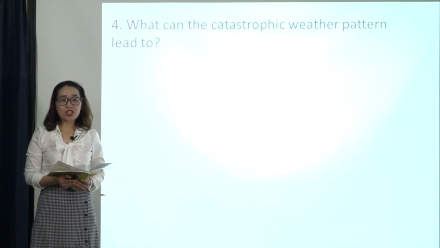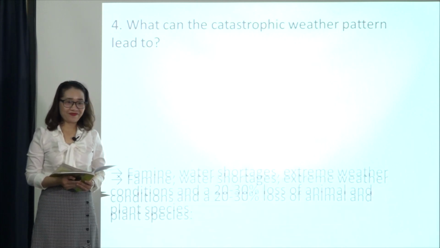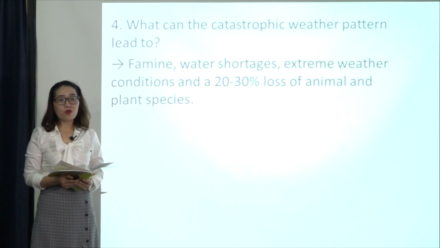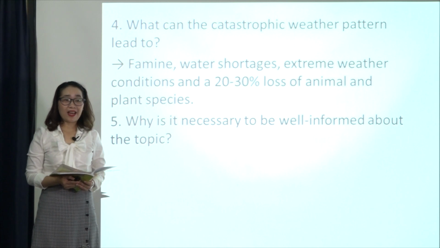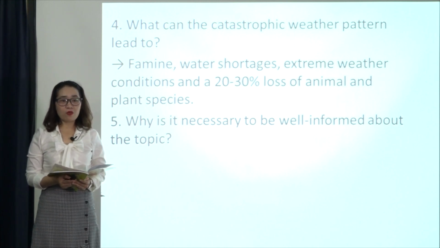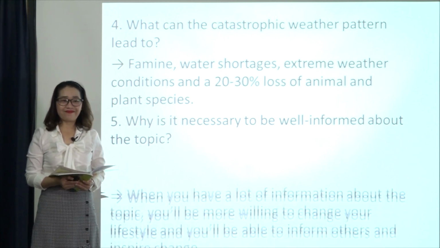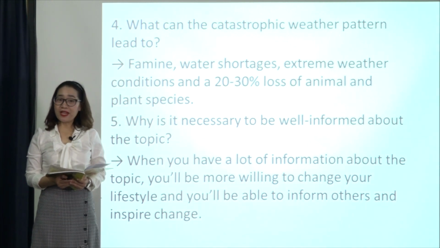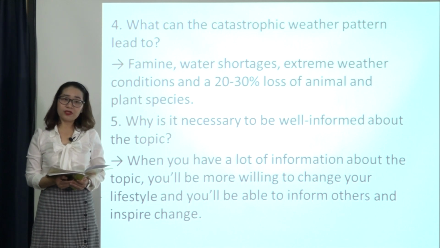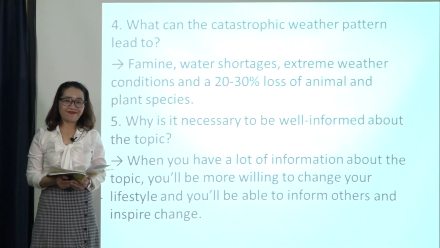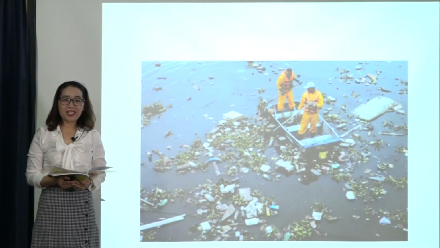And what can the catastrophic weather pattern lead to? Famine, water shortages, extreme weather conditions, and a 20 to 30% loss of animal and plant species. And why is that necessary to be well informed about the topic? When you have a lot of information about the topic, you'll be more willing to change your lifestyle and you'll be able to inform others and inspire change. And now we come to writing.